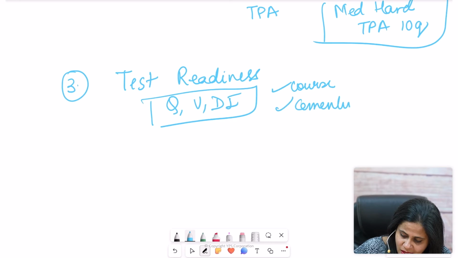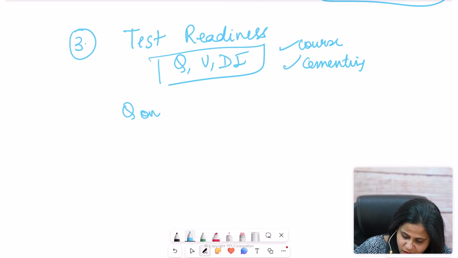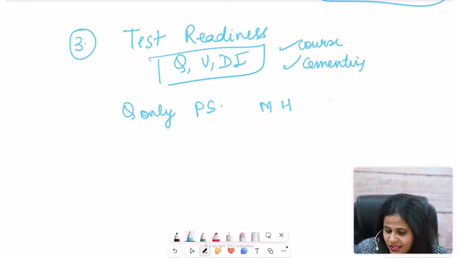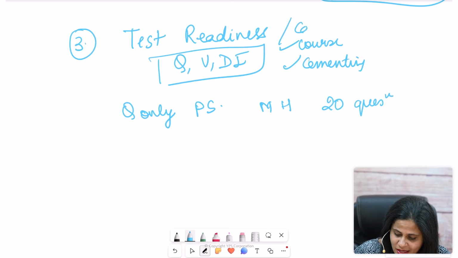So in this case, what you can do is create a quant only, which would mean a PS only quiz, and you could do medium and hard, and maybe this time around you could select 20 questions instead of 10 questions, right? Because now you really want to build your capacity, build your stamina to solve these questions at a stretch.